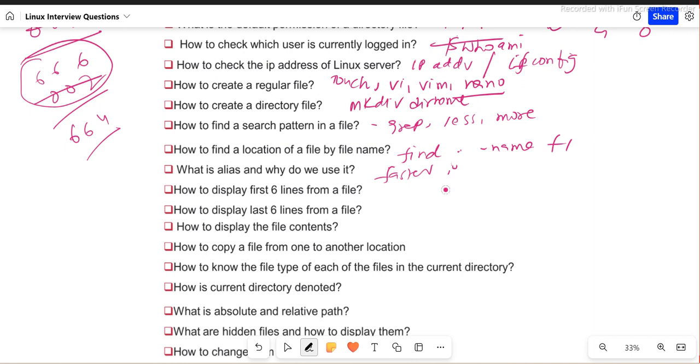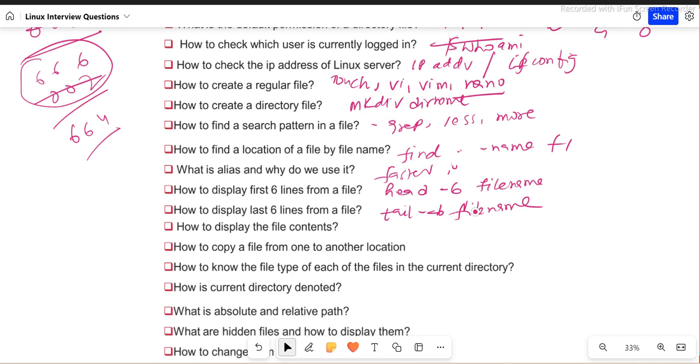How to display the first 6 lines of a file? There is something called the head command, guys. You practice it later, but there is the head command: head, and I can give -6, and the file name. This will give you the first 6 lines. Now, how to display the last six lines? Instead of head we have tail -6, and you can give the file name.